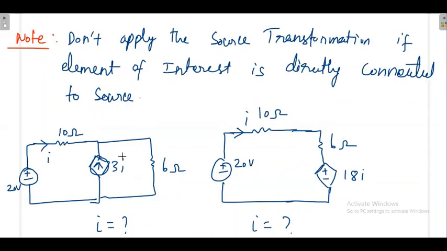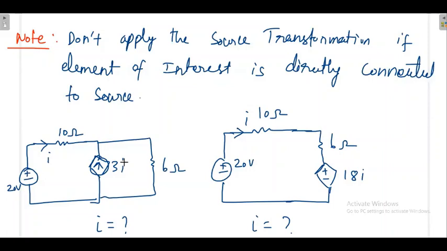So here, this is finally a current. This current depends on this current. If the current here is 0, here it is 0. If the current here is 1 ampere, here it is 3 ampere. If the current here is 5 ampere, here it is 15 ampere. That is the idea.